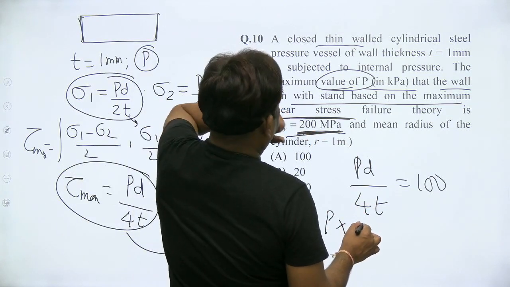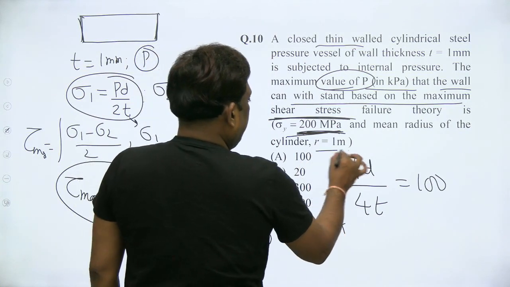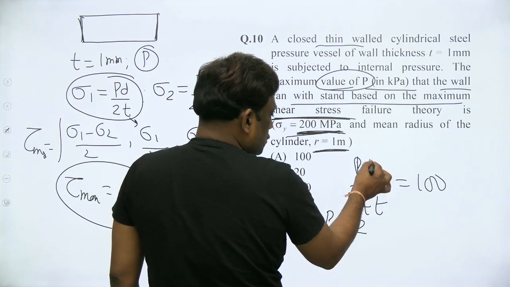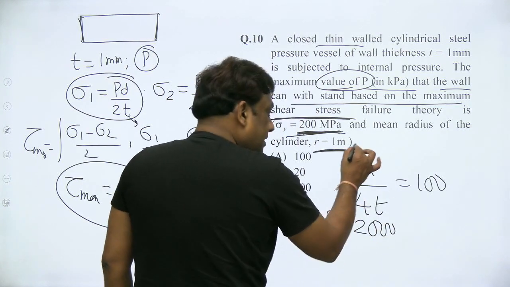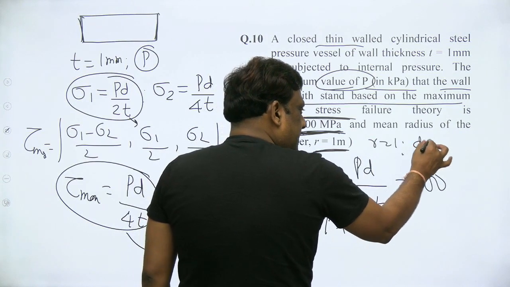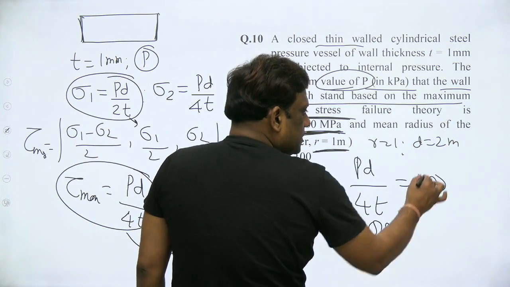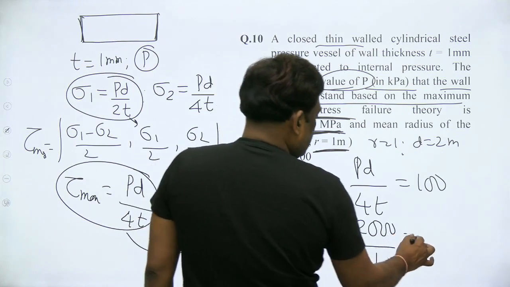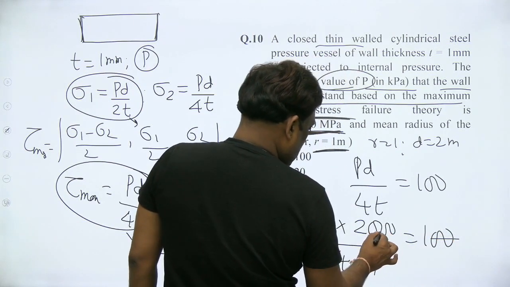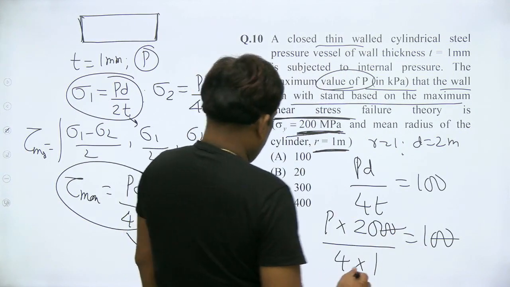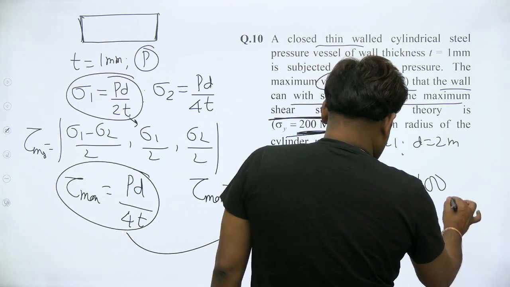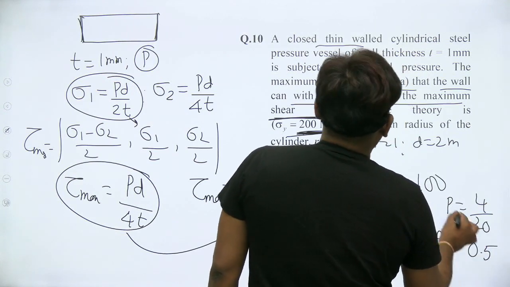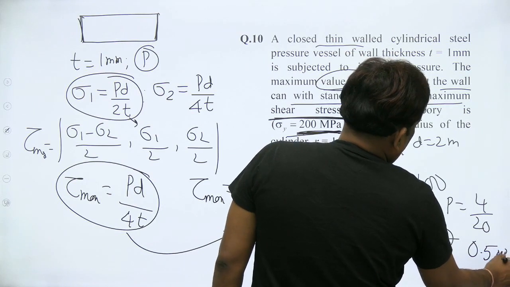What is the diameter given? Radius is 1, so diameter will be 2. But this T is in mm, so let's keep this also in mm. So it will be 2000. I repeat, radius is 1, diameter will be 2. So it will be 2000 mm by 4, and the thickness is 1, which is equal to 100. These two are gone. Therefore, you have P is equal to 4 by 20, which is 0.5 megapascal.